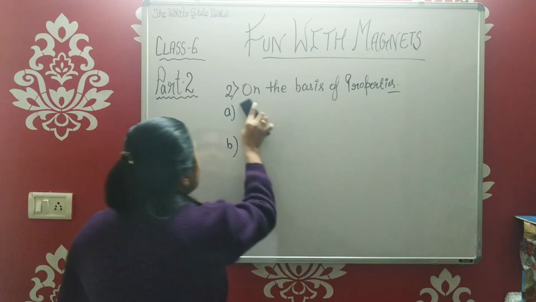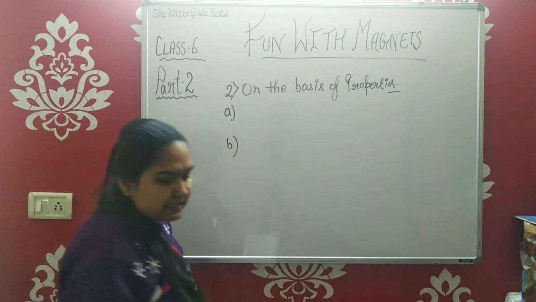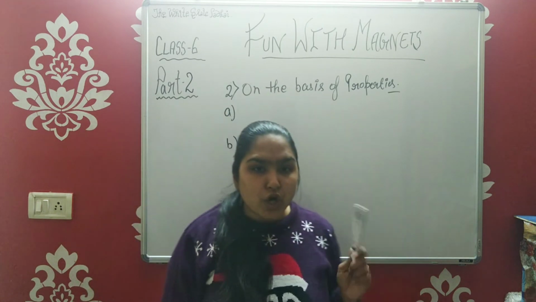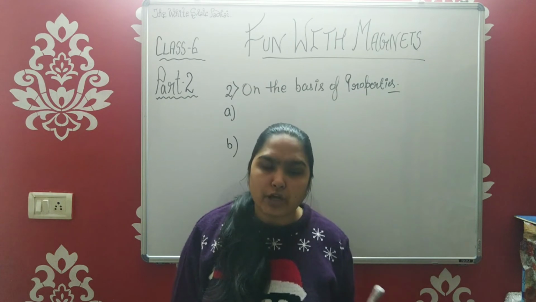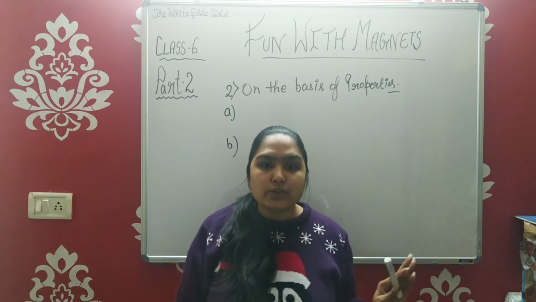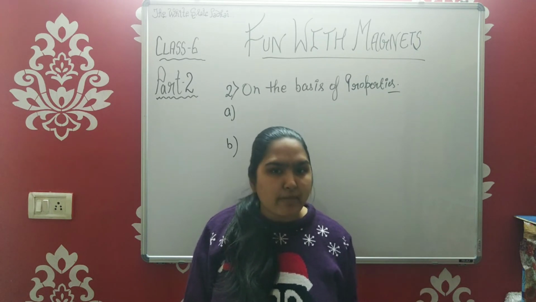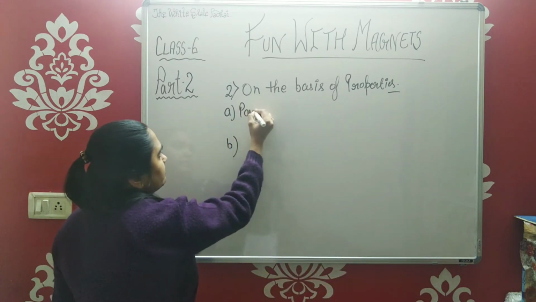So here on the basis of the properties, the first type is your permanent magnet. It means those magnets which are not going to lose their magnetism even if they are kept for very long. No matter how long we keep those magnets, they will never lose their magnetism. They will remain the same as they are. So we have these permanent magnets